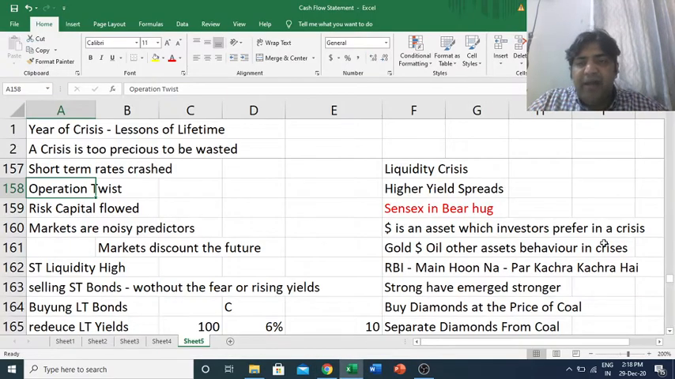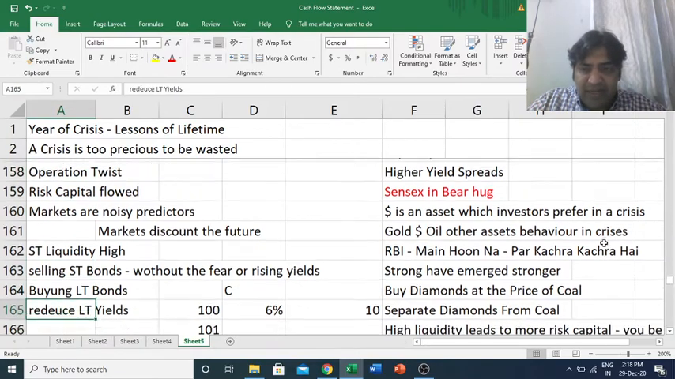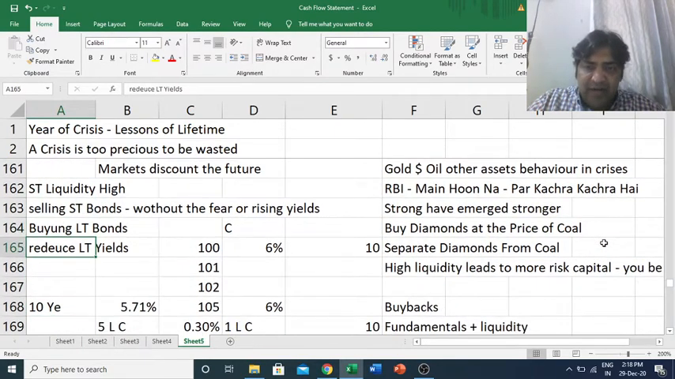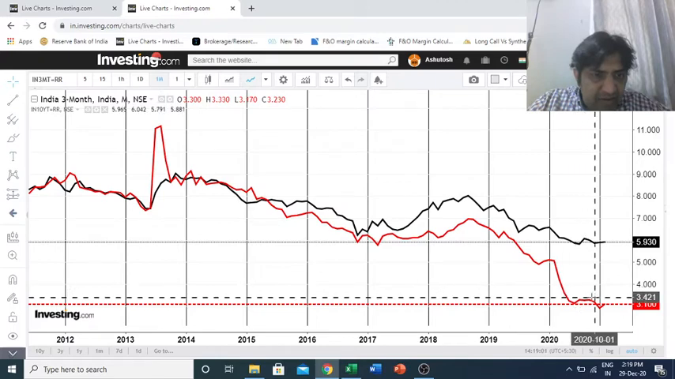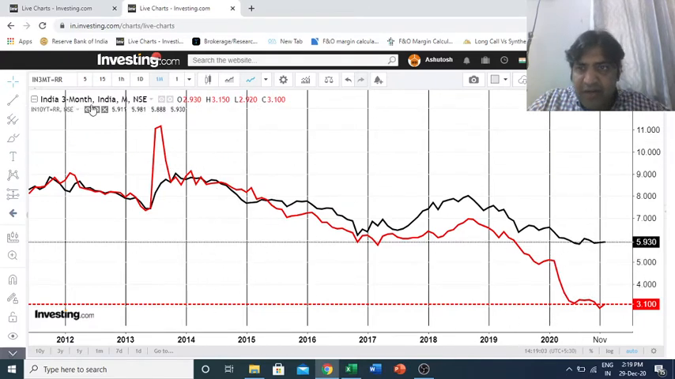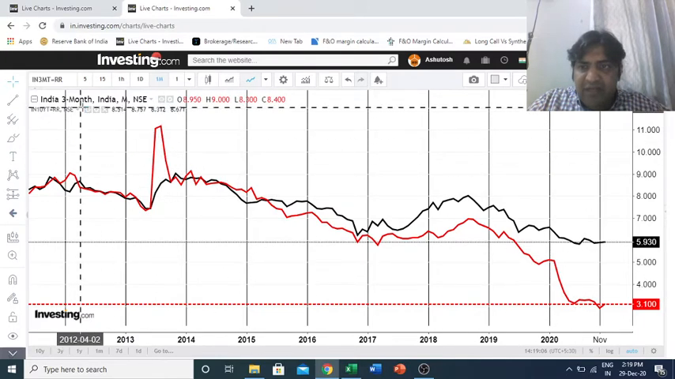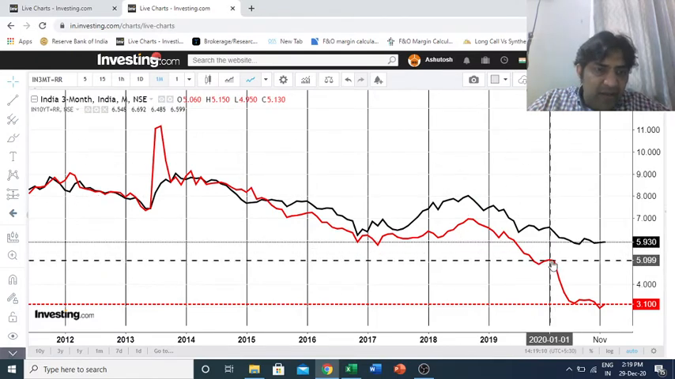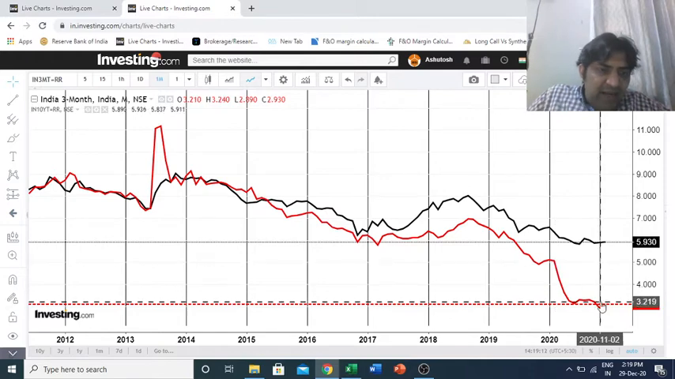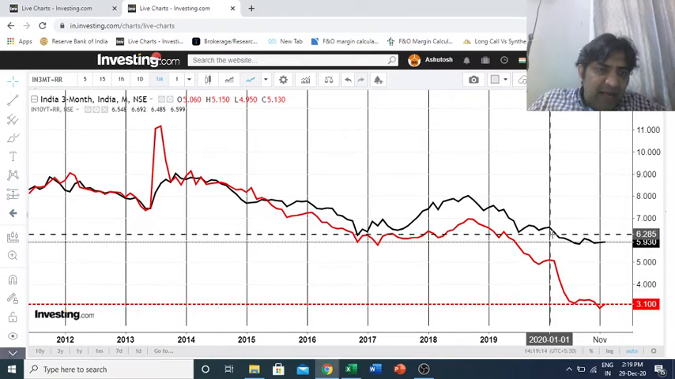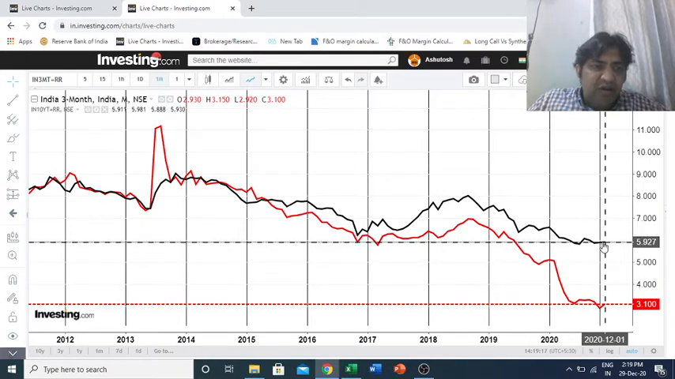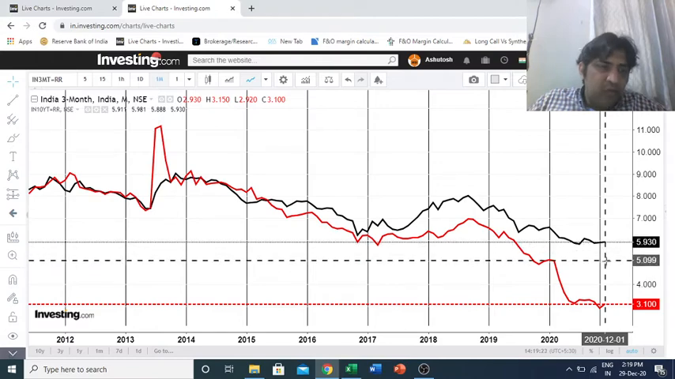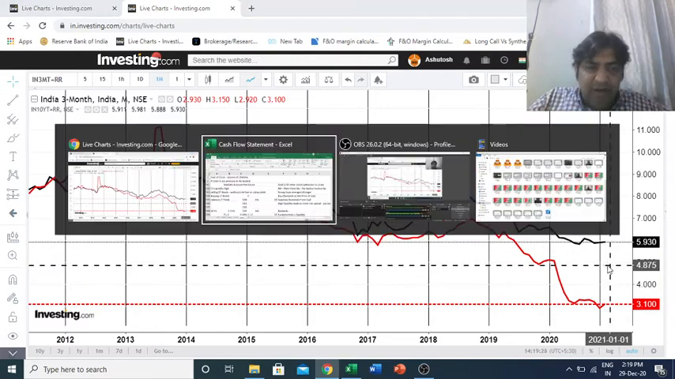Now why did RBI buy long duration bonds? Again, to reduce the long term yields, because if you see in the year 2020, this red line, which is the short term yield 3 month, and black line, which is the long term yield. In the year 2020, after RBI came in, the red line crashed, but the black line remained where it was, or it didn't come down as much as RBI would have liked.